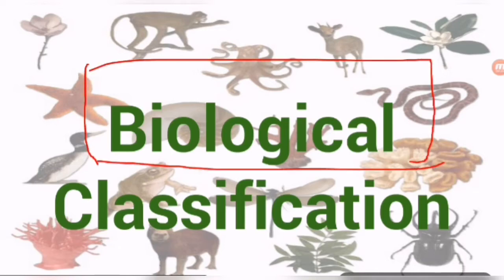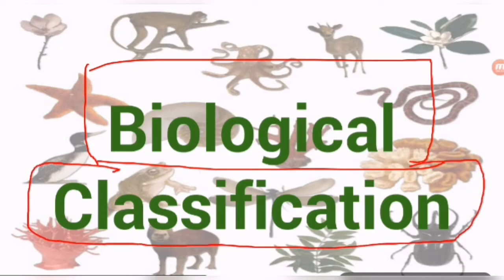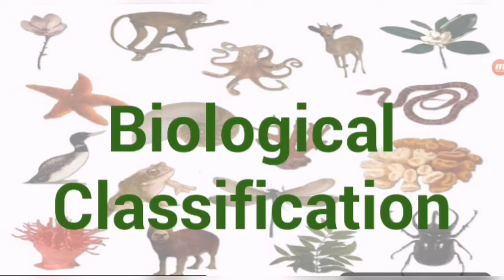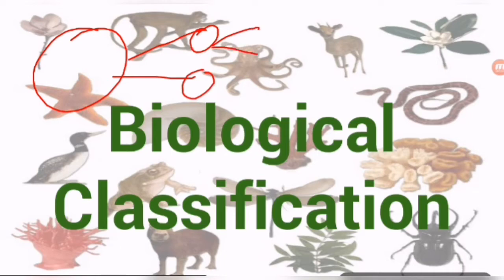So students, first we will discuss biological classification. What is it? In the earlier videos of the first chapter we discussed it, but now I want to remind you what classification is. Students, classification is the categorization of a larger group into smaller ones.